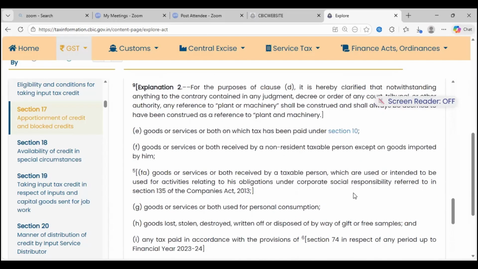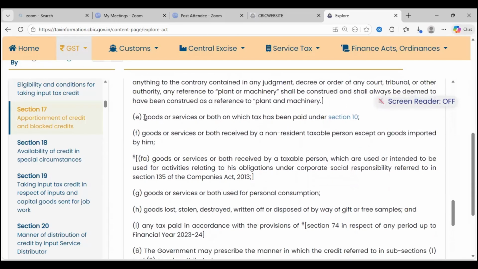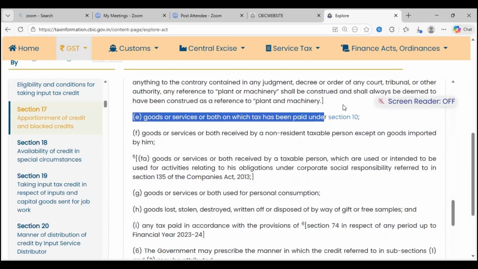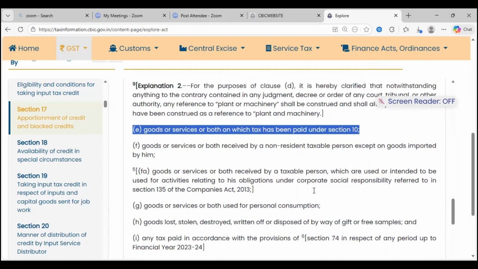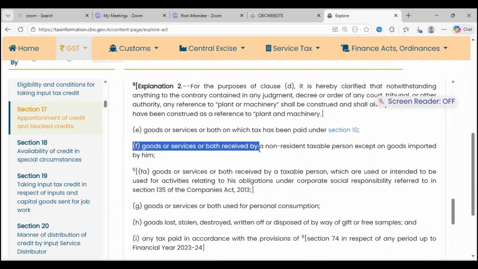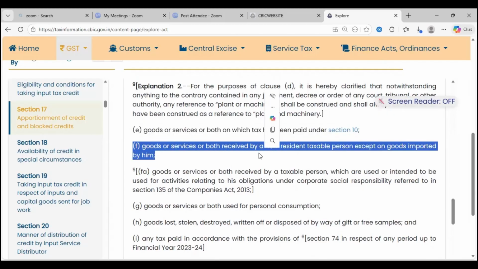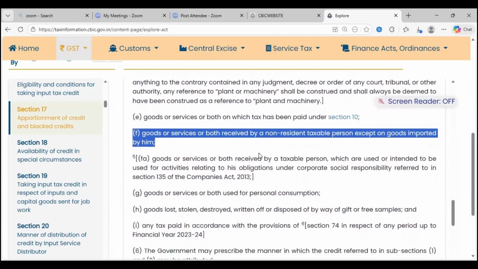Then the rest: you have clause E, purchase of goods and services from a composition person. Any person who is under composition pays a minimal rate of tax, so no ITC. Goods and services received by an NRTP, we don't deal. Any person who comes to India who is a non-resident will be called a non-resident taxable person.